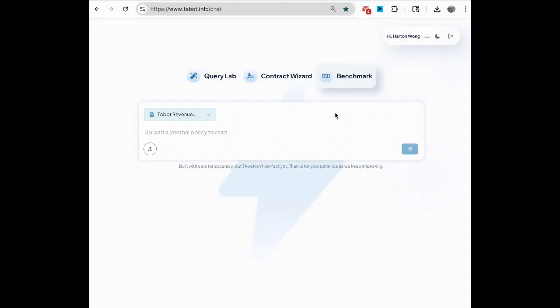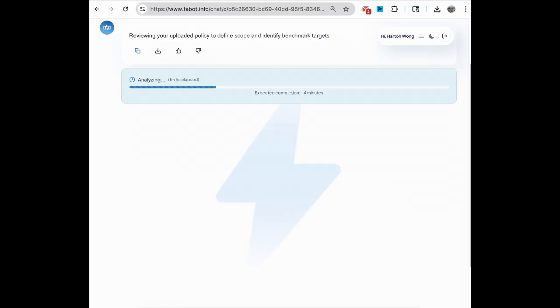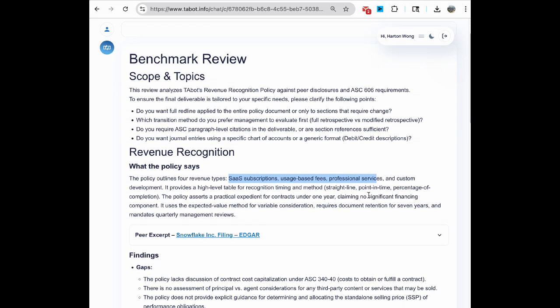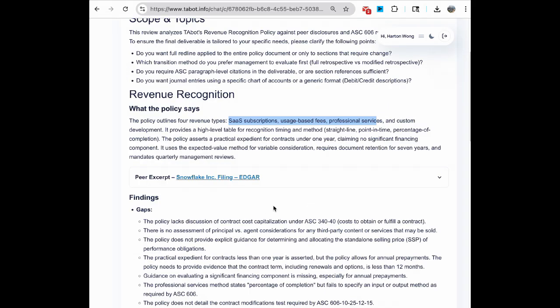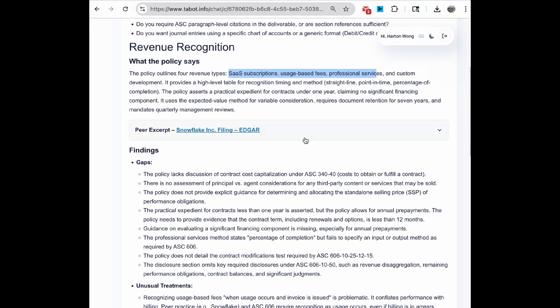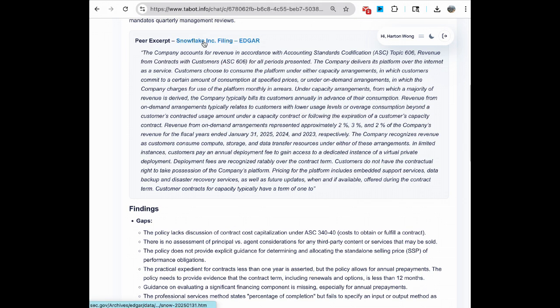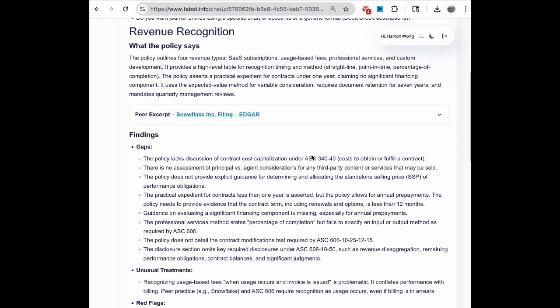Once it's uploaded, Benchmark scans the document, identifies the key topics, in this case, SaaS subscriptions, usage-based fees, and professional services, and maps them to the relevant accounting rule, ASC 606. Then Benchmark finds real-world peers automatically. It looks at industry, company size, and business model to choose comparables.